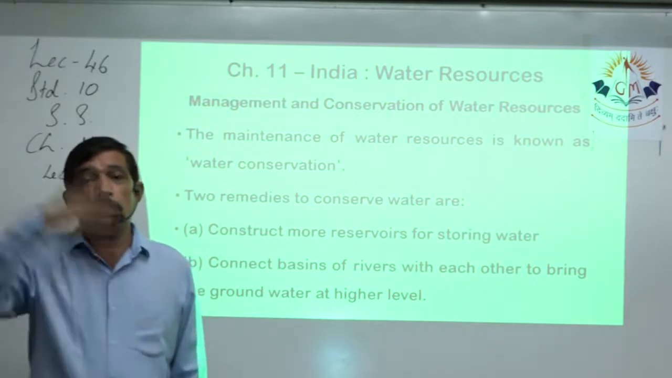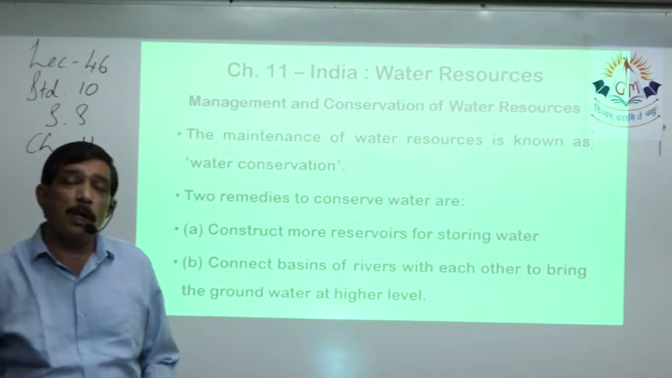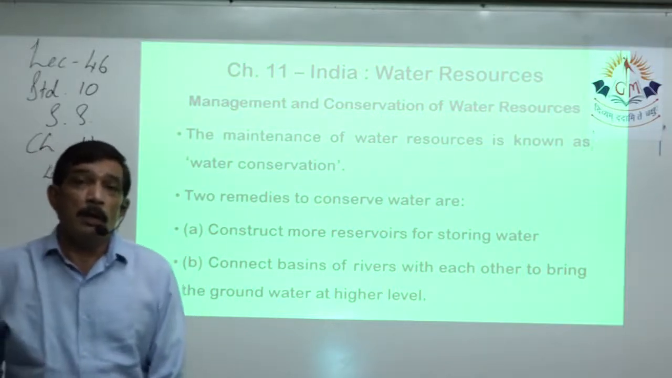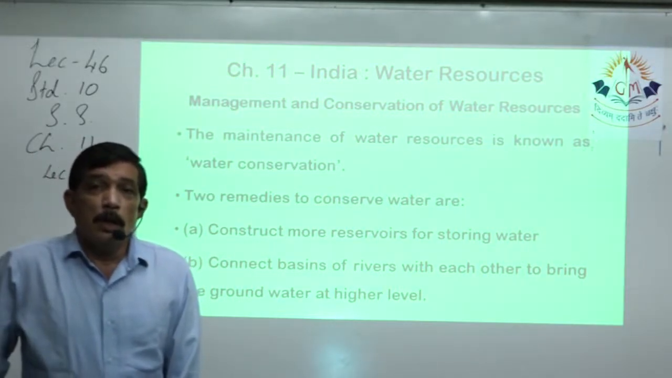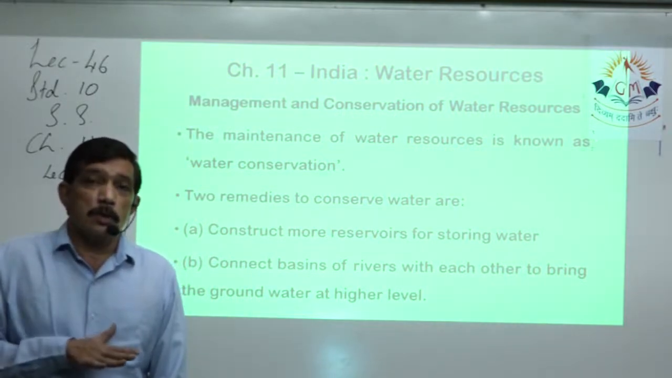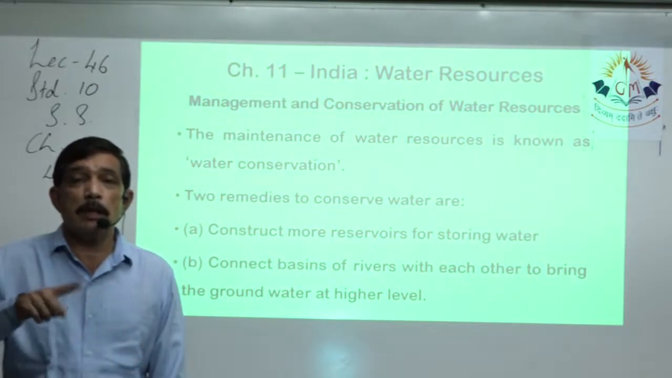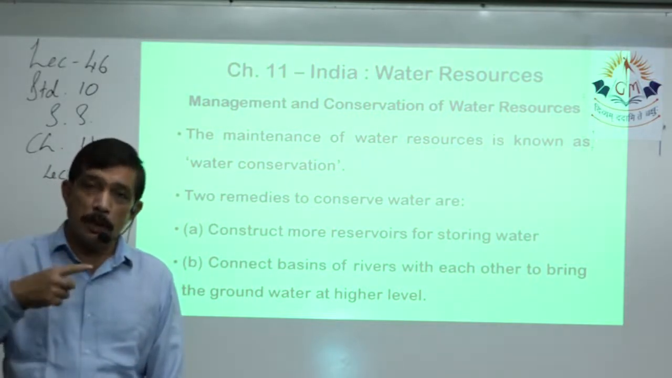It is not that I will save one bottle for the next generation; it will not be of use to them, the water will get spoiled. So the existing water resources have to be maintained so that continuously the cycle keeps on going.